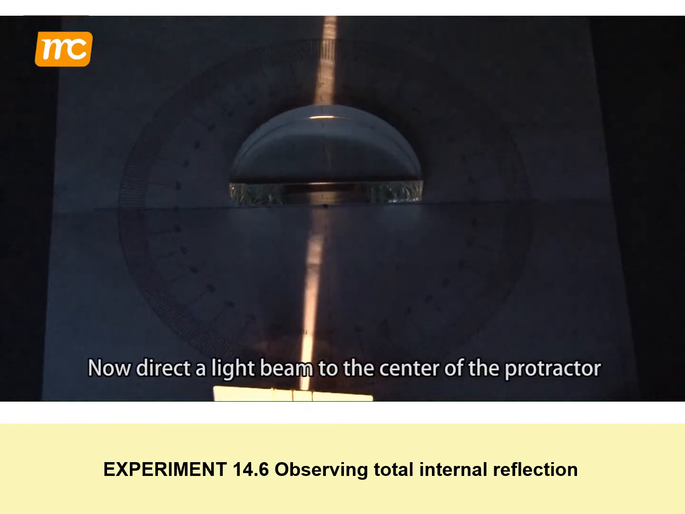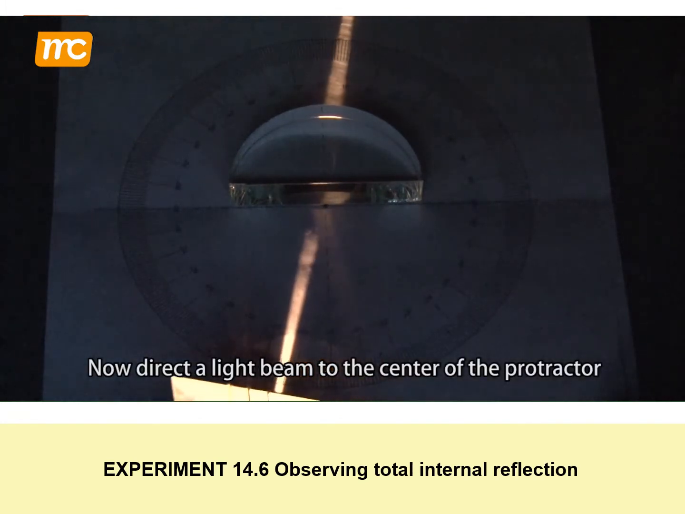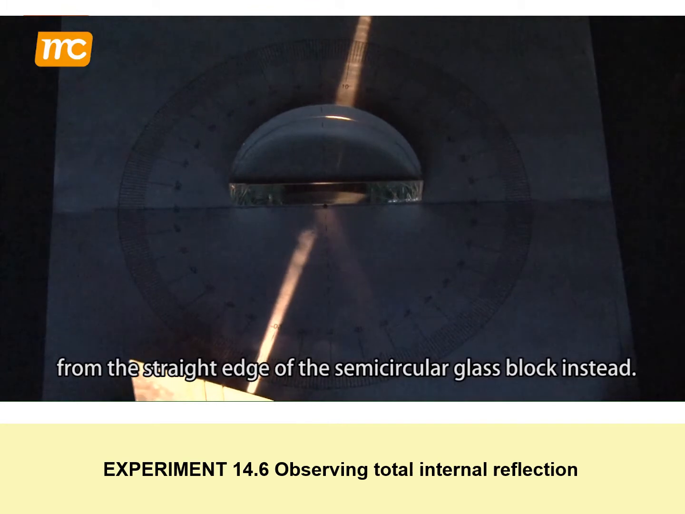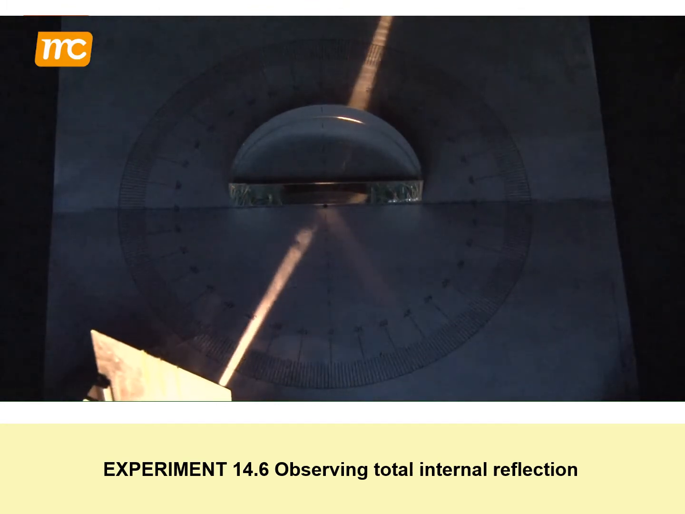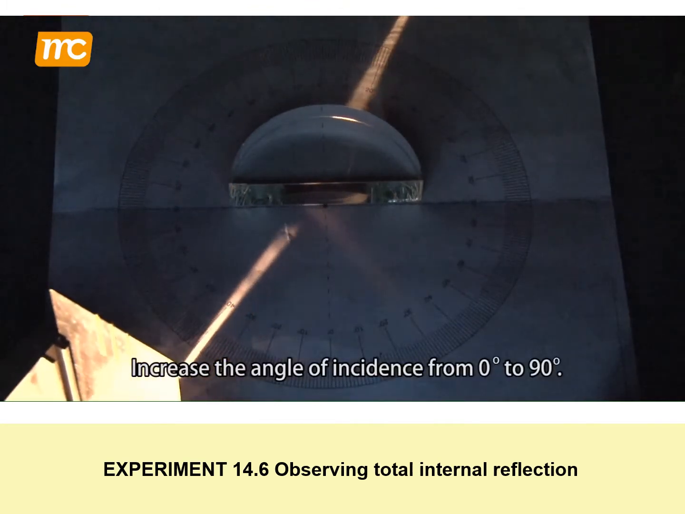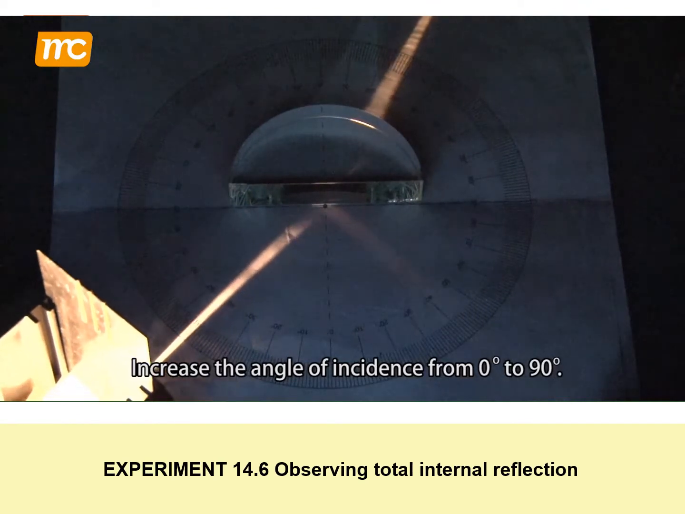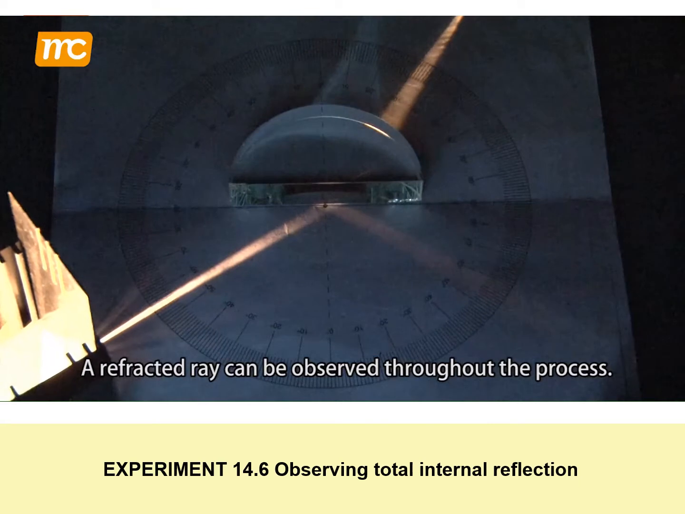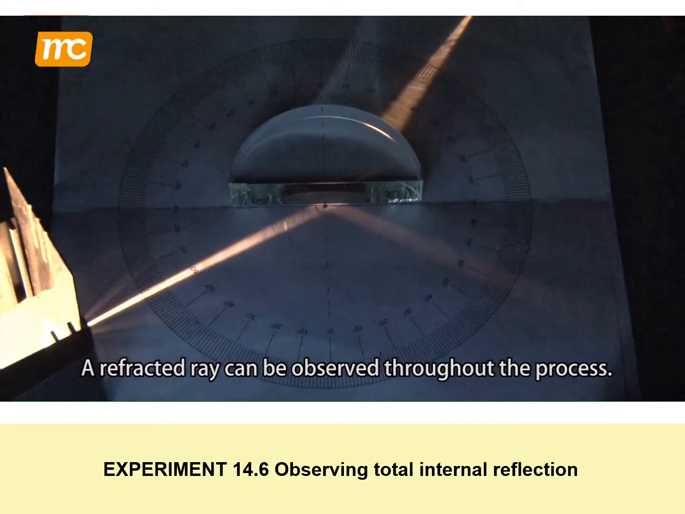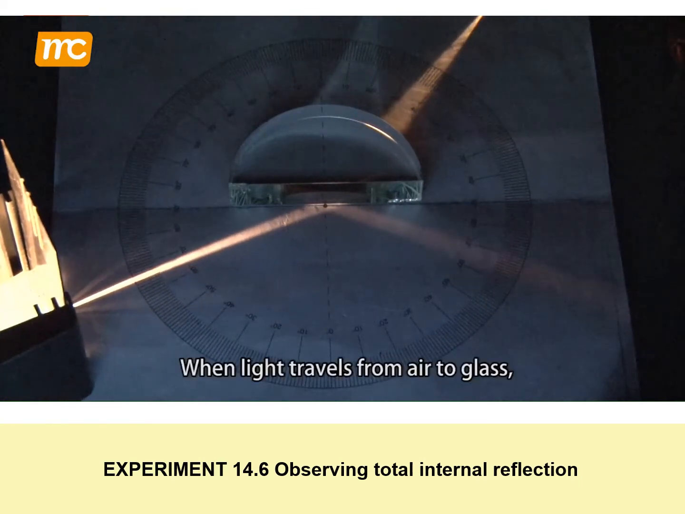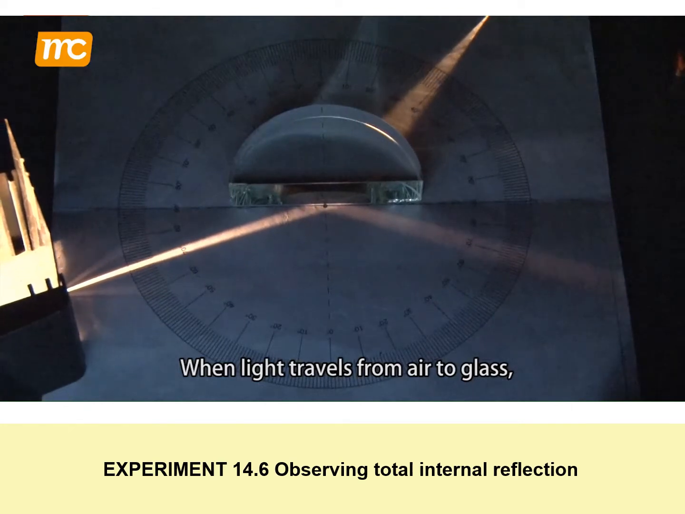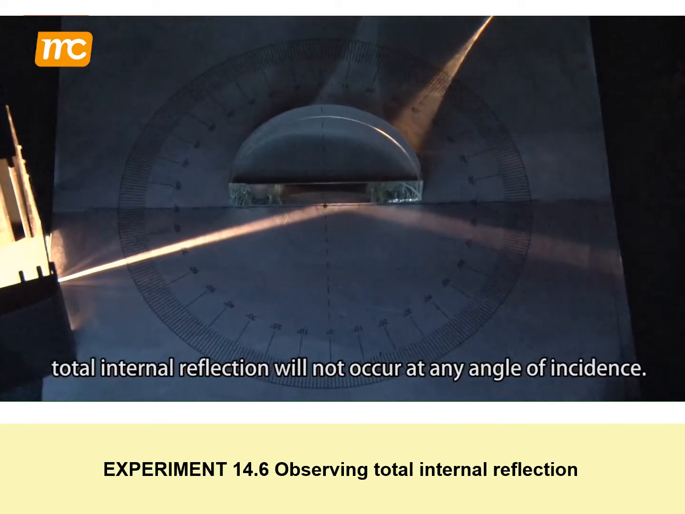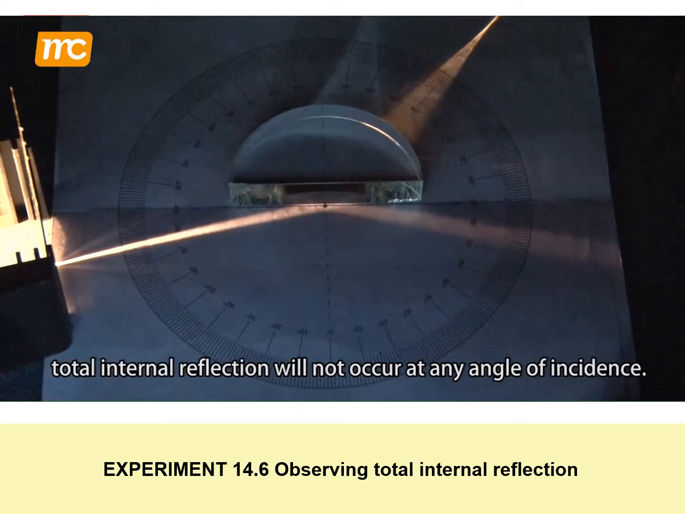Now direct a light beam to the center of the protractor from the straight edge of the semicircular glass block instead. Increase the angle of incidence from 0 degrees to 90 degrees. A refracted ray can be observed throughout the process. When light travels from air to glass, total internal reflection will not occur at any angle of incidence.